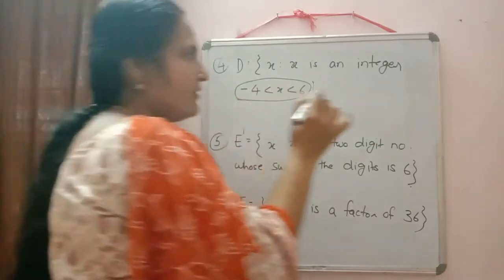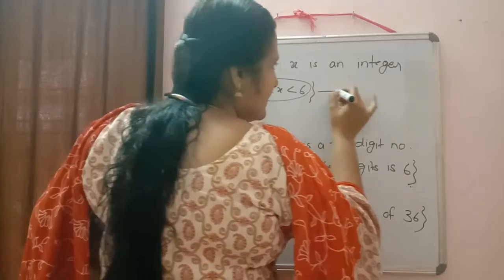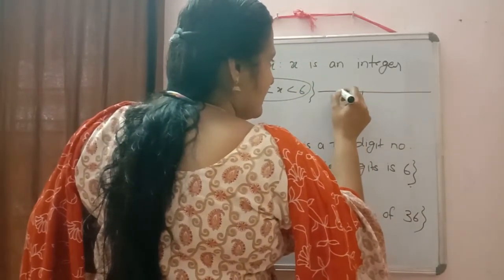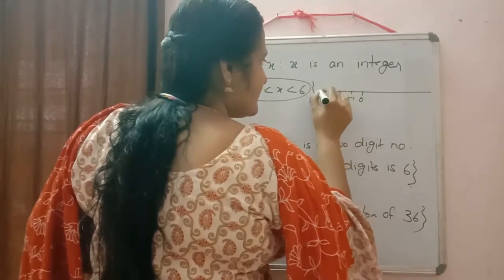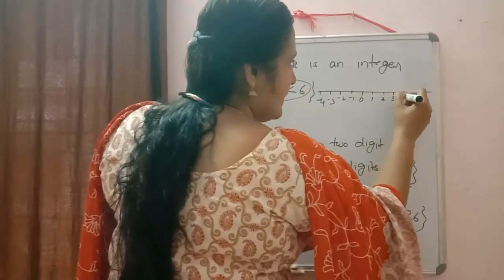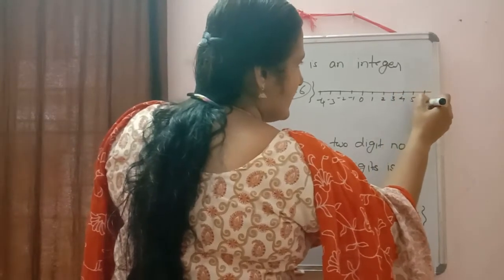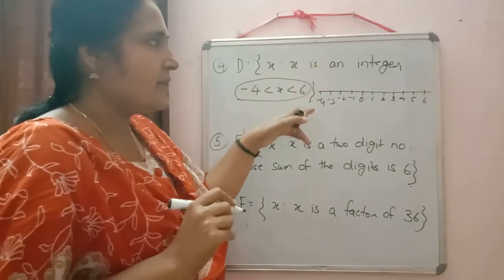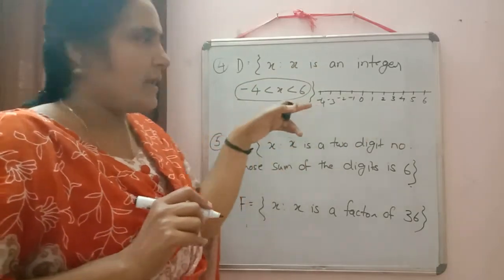I think if I draw the number line then it will be easy for you to understand. Here we have 0, minus 1, minus 2, minus 3, minus 4, and 1, 2, 3, 4, 5, 6. So what is given in the question? X is an integer. That's why I have drawn the number line there.